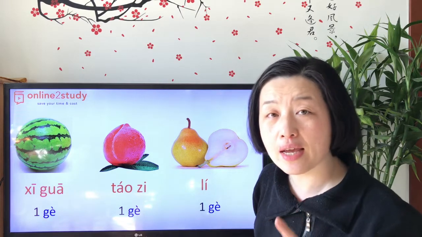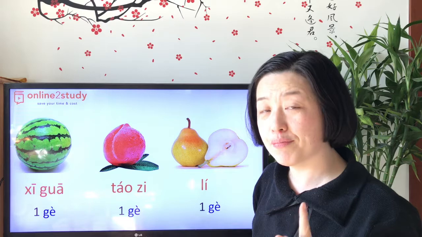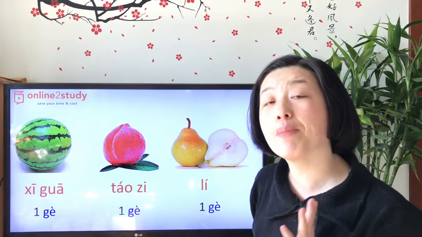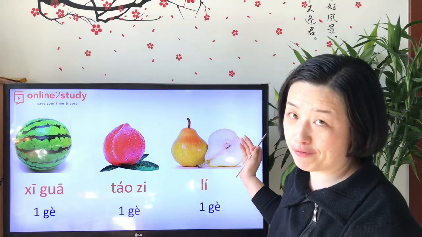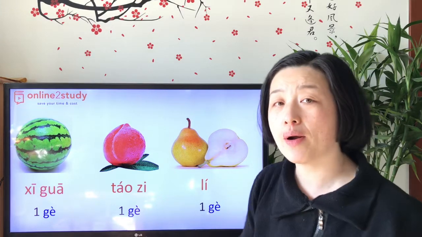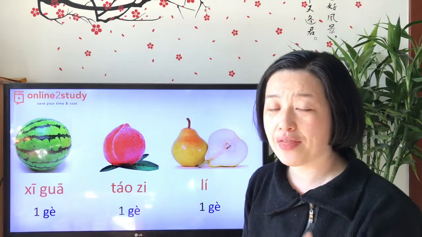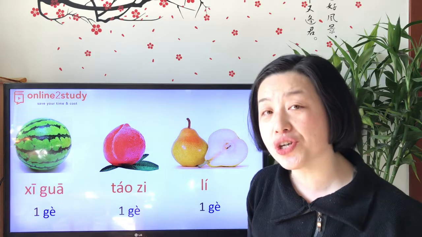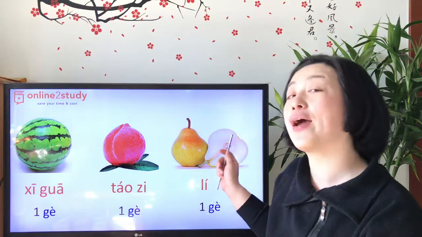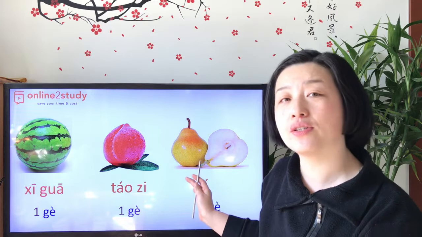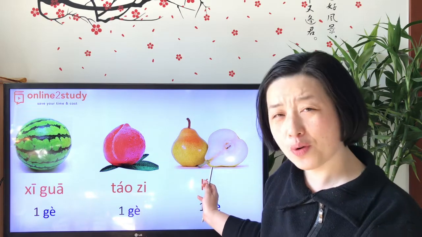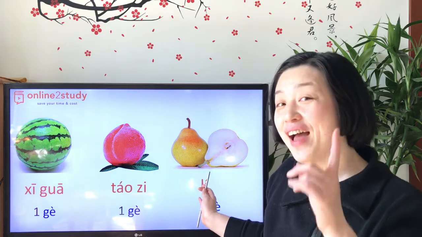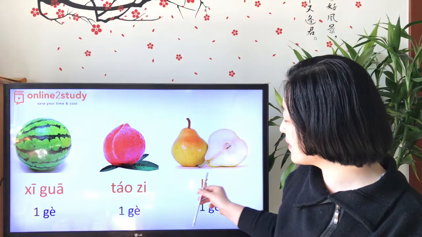But here I have to mention one thing. In China, the people mind it very much. You see, there is a half, right? Some people can't eat a lot and they can't eat the whole one. They will always want to share. But this is the only fruit that you can't share, the pear. Why? Do you know why? I will tell you why. Look at the pronunciation.